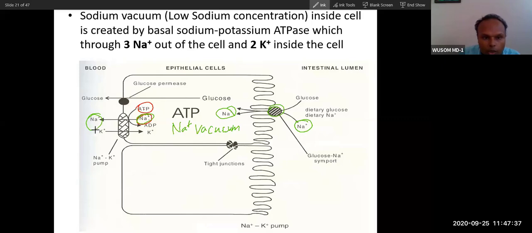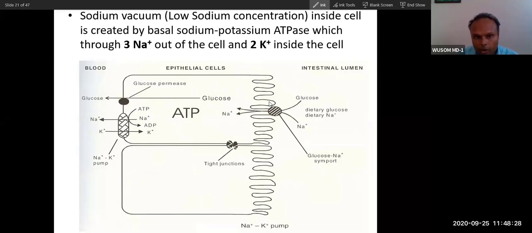The same way, sodium will be pumped outside by utilizing energy. Because of this utilization of energy, sodium is pumped, and this pumping creates a sodium vacuum. Because of this vacuum, sodium is sucked in, and this is how glucose also enters with sodium. Energy is being utilized here to create the vacuum inside, and because of this vacuum, glucose is being absorbed. That is why this is called secondary active: energy is utilized by another molecule, and that energy drives this absorption. Indirect utilization of energy.